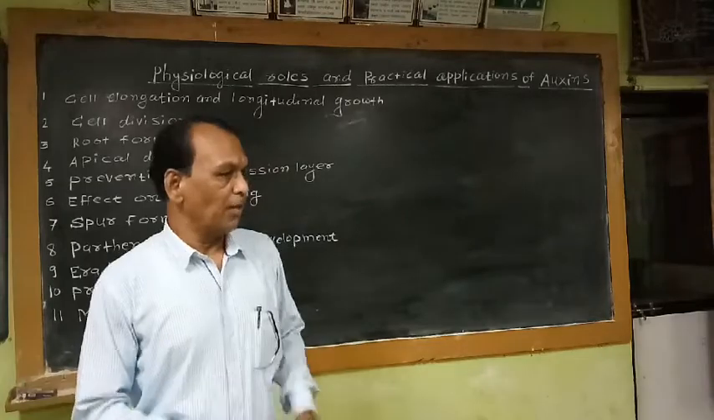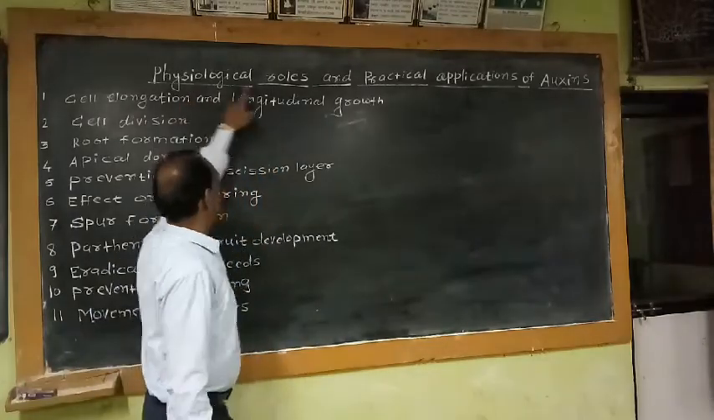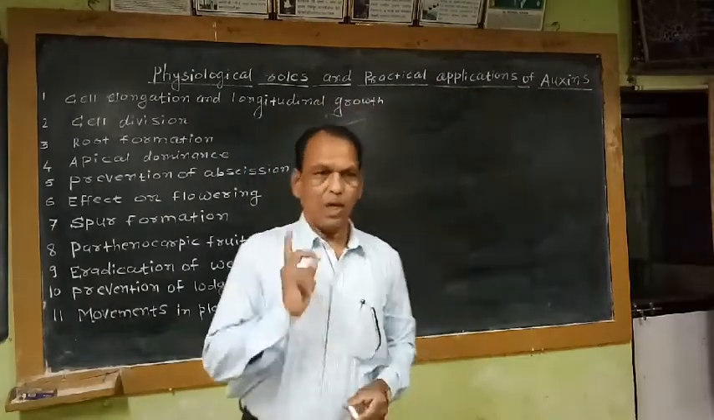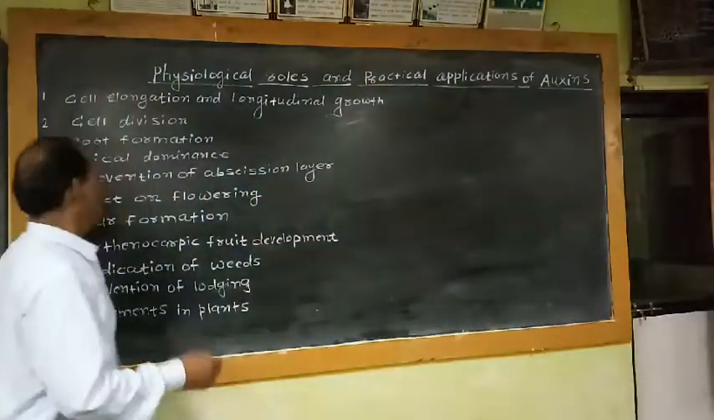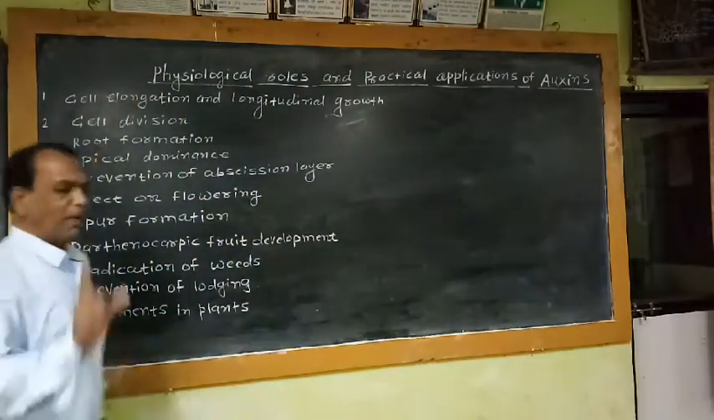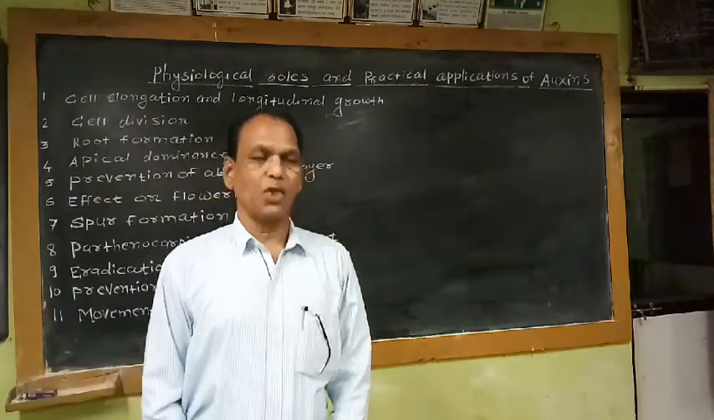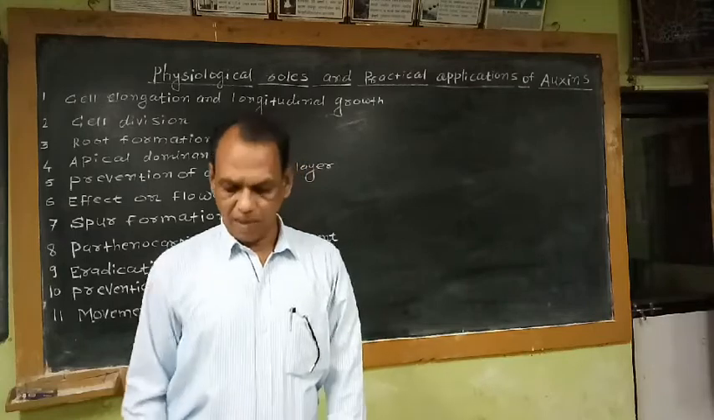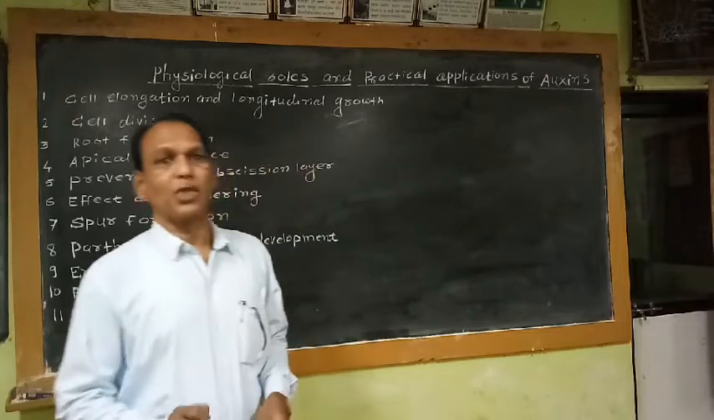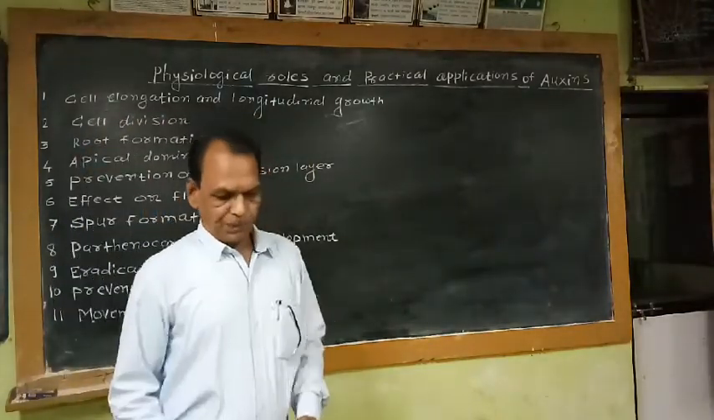So today I am going to discuss the physiological roles and practical applications of auxins. There are a total of 11 physiological roles played by auxins. One by one I am going to discuss these 11 physiological roles of auxins and the practical applications of auxins also. So the first physiological role of auxin is cell elongation and longitudinal growth.